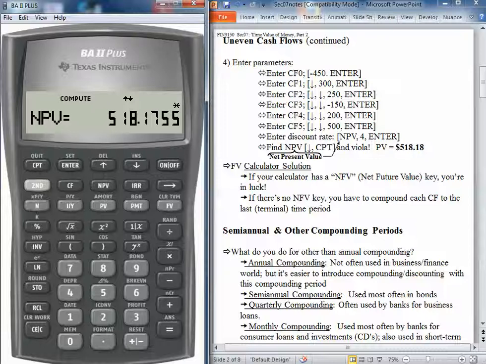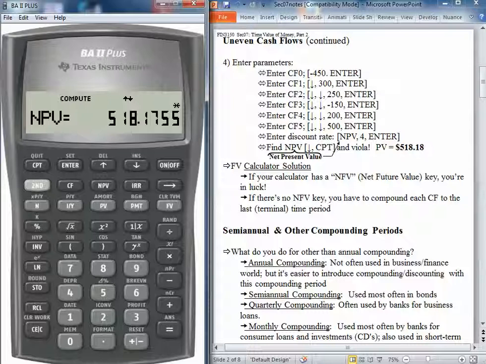So you can see we calculate that problem, and it's called the net present value. The net means that it's netting out any initial costs or the initial investment. So we'll find in later sections that this $518 represents the value created by making this investment.